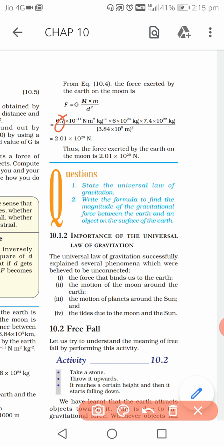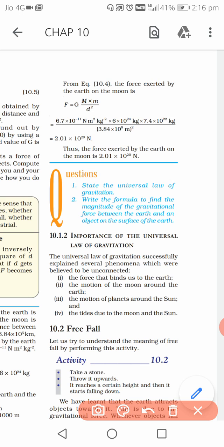This one into this one into this one, dividing it by this square, 3.84 square. If you do it, the value will come automatically, and whatever value you are getting, you write that. You don't have to match with this answer. The reason is that here they have taken the power as 20. It's okay, we can keep it as 10 to the power 19 also. So the power of 10 we got is 19, you keep it like this. But the rest you have to do, this one into this by this square. Alright, so the value that we will obtain will be in Newton. It is force, the unit of force is Newton.